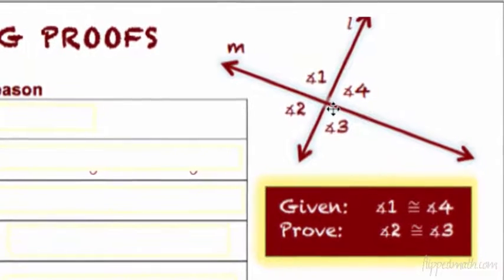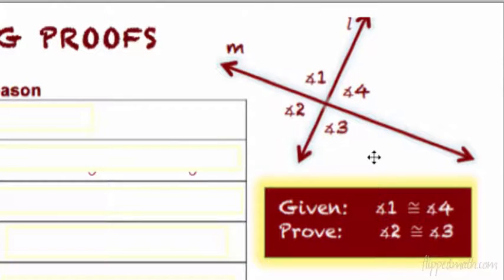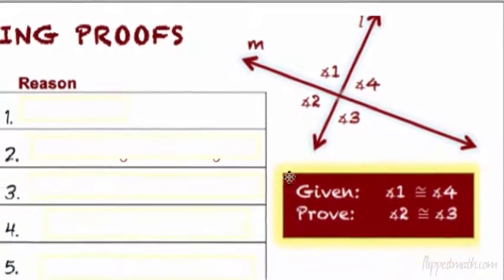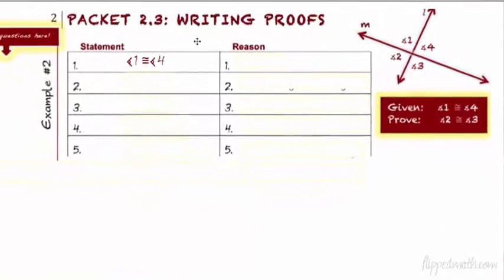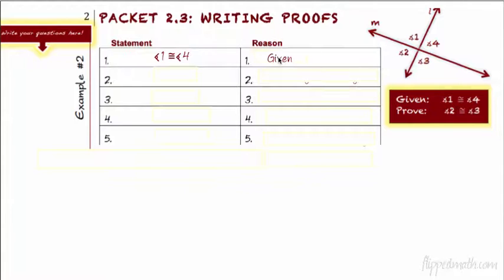And so just, off the top of my head, what do I know? Well, I know that we have supplementary angles, okay? 1 and 2 is a linear pair, 1 and 4 is a linear pair, 3 and 4, so on and so forth. We also have vertical angles, okay, and they should be congruent to each other. They're giving us that angle 1 is congruent to angle 4. So we're going to start with that as our first statement. And as always, the reason is given. Okay, they gave it to us.